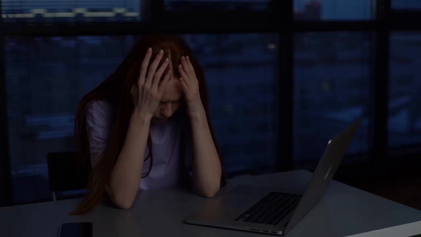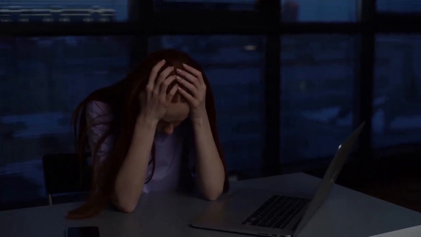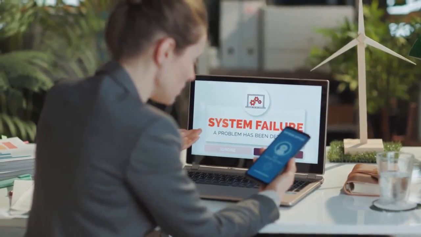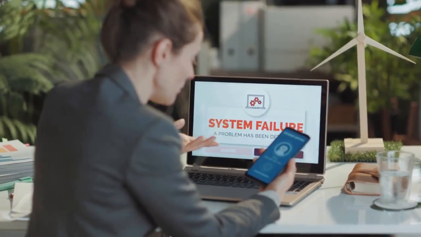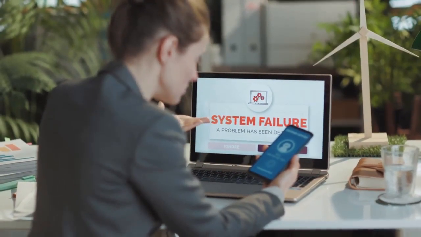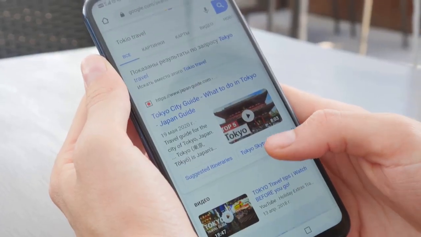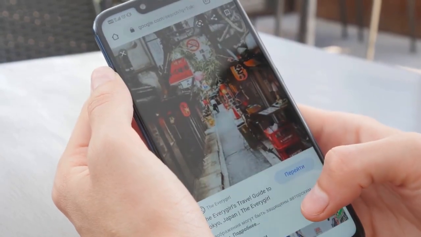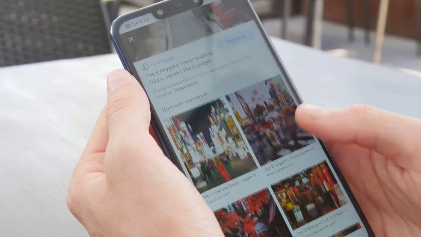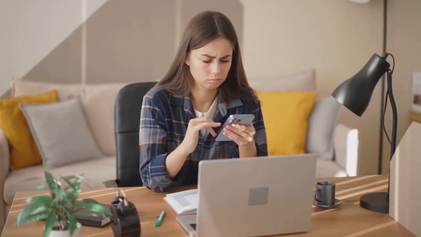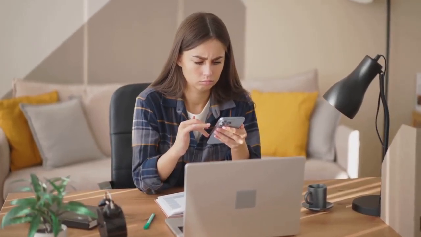Locked out of your Gmail? You're not alone. Every day, thousands of people find themselves suddenly unable to access their emails, contacts, and important files. It's a stressful situation, especially when you rely on Gmail for work, school, or staying in touch with loved ones. That "couldn't sign you in" message is concerning, especially if your recovery info is outdated. It can feel like you're locked out of your entire digital world, with no clear way back in. But don't panic. There's a way back, even if the usual recovery options are blocked.